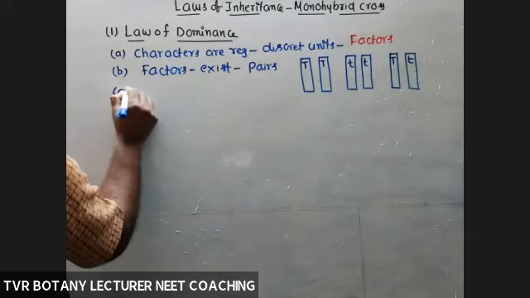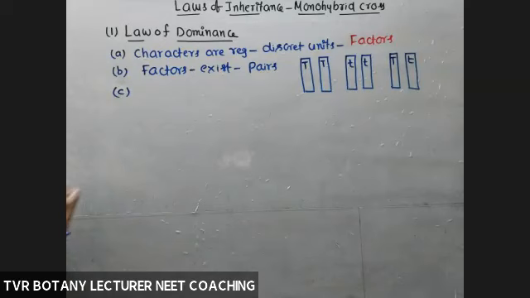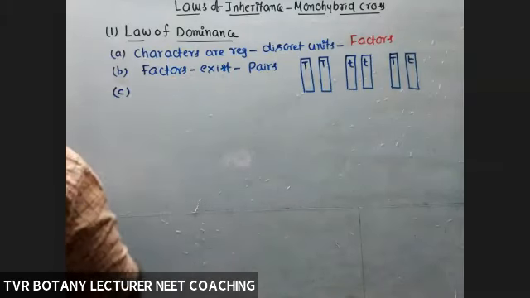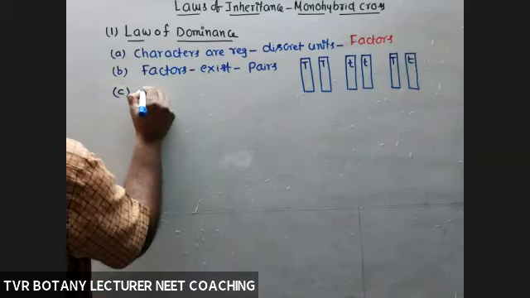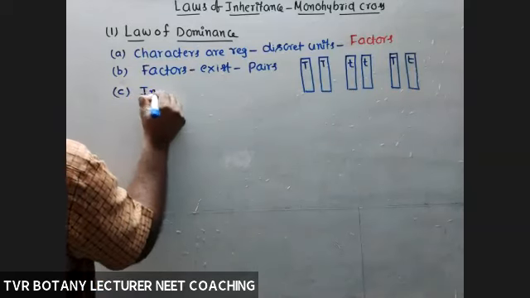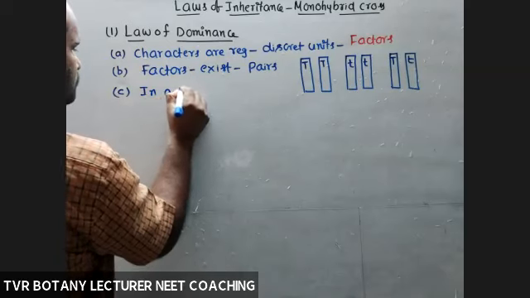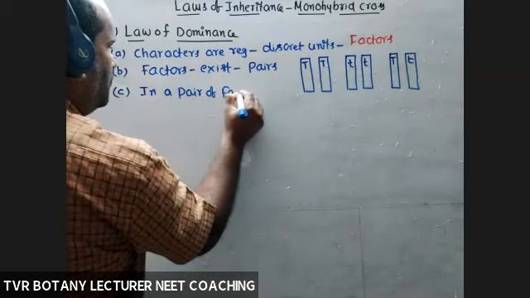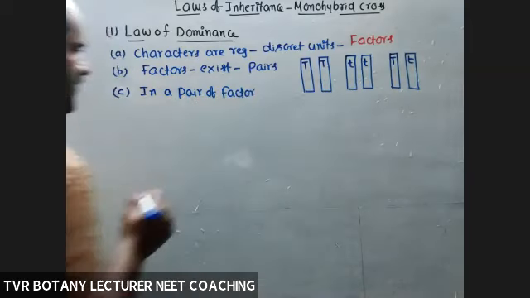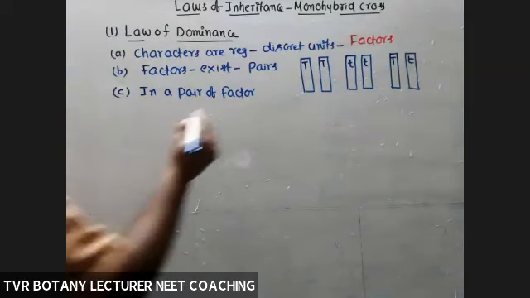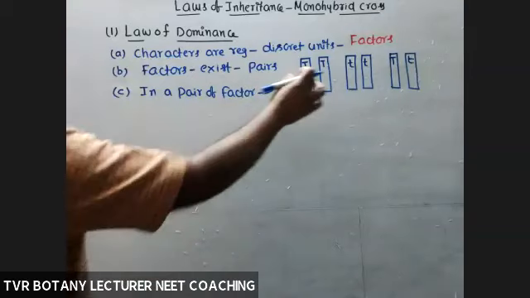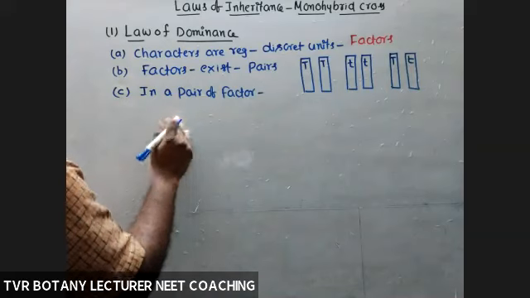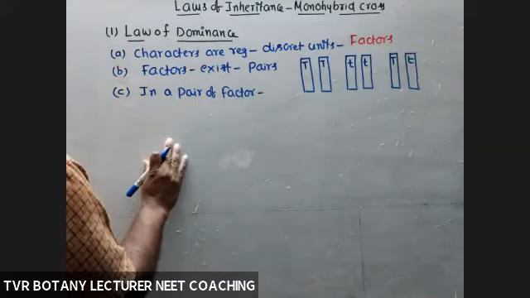Third statement. In a pair of factors, both the alleles may be either similar or dissimilar.